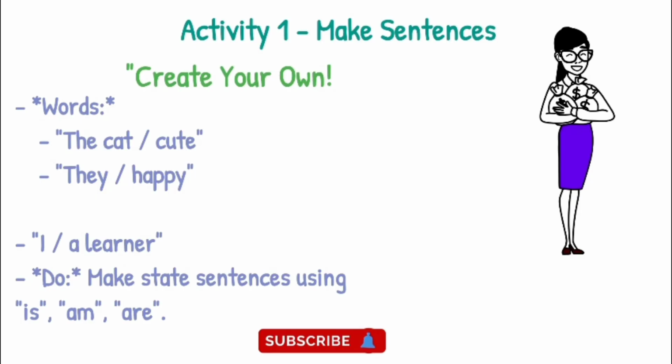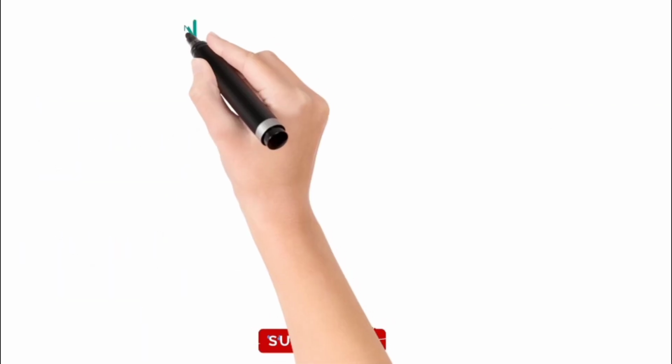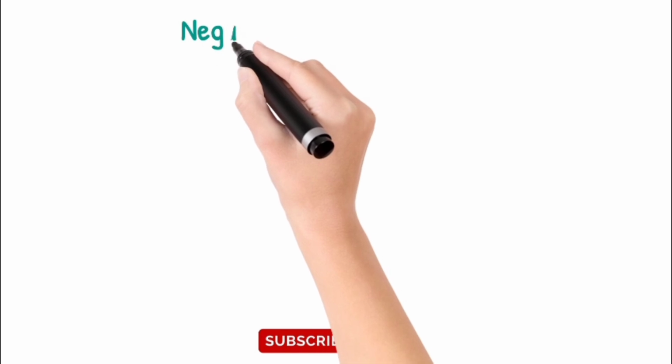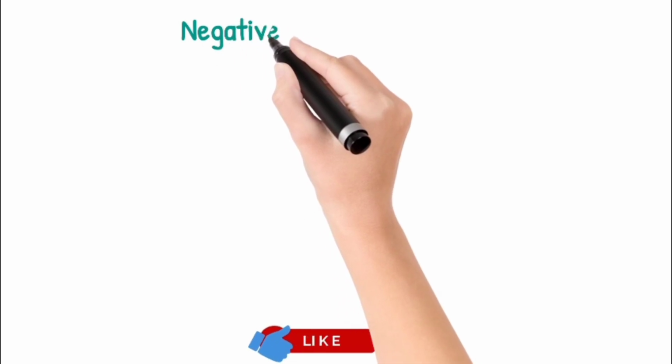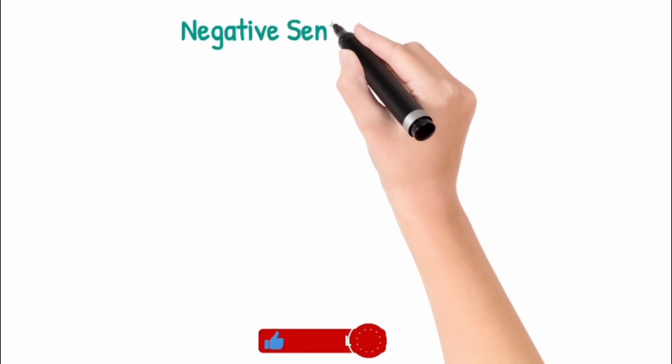What you have to do is that you can use these words also using is, am, or are, and you can make your own sentences using a very simple structure. Keep in your mind, you just have to make it subject, is, am, are, adjective. Using this state or non-action structure, you can make thousands of sentences in a very simple way.